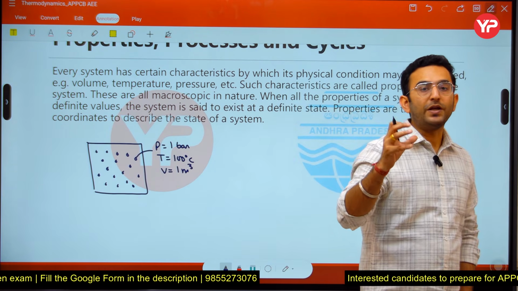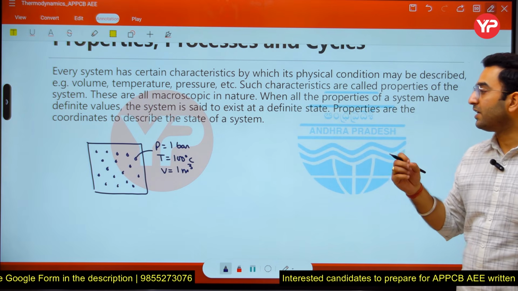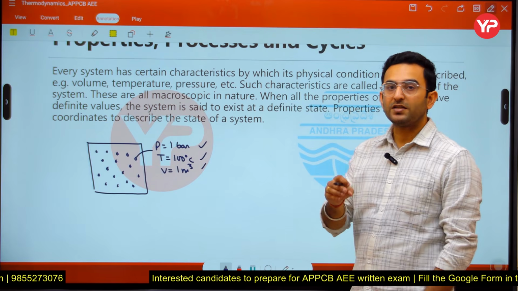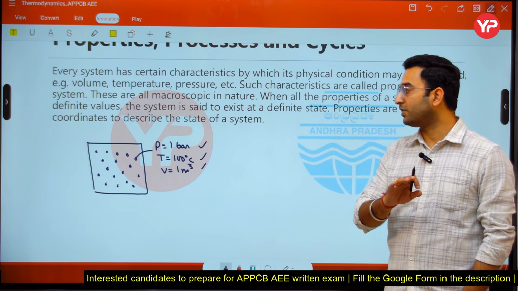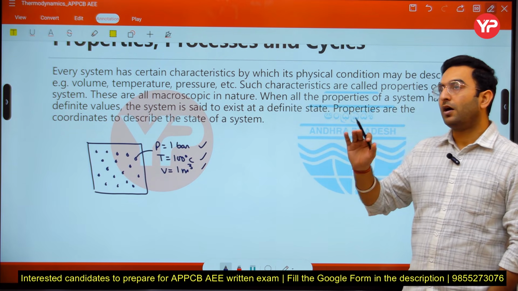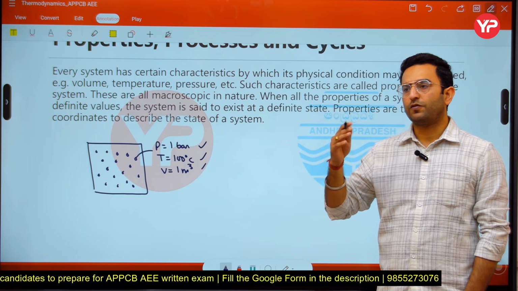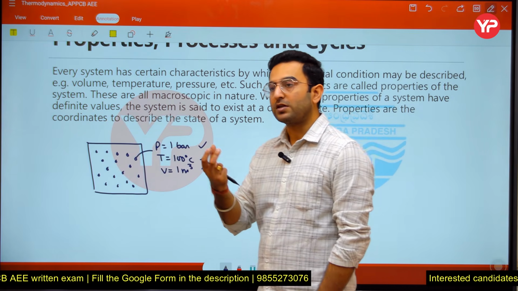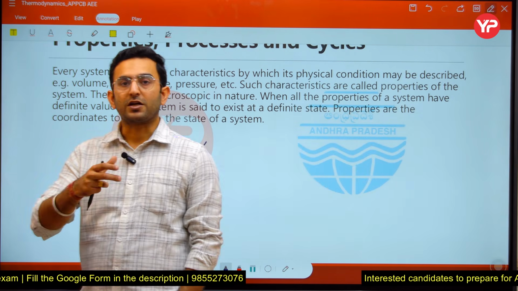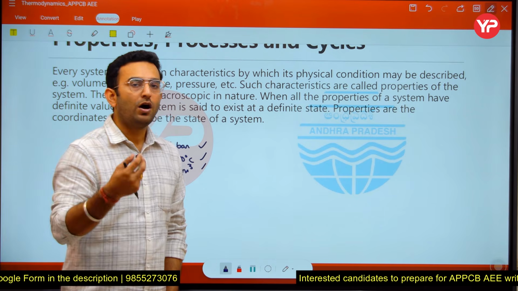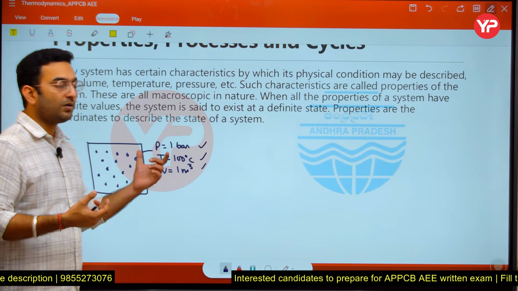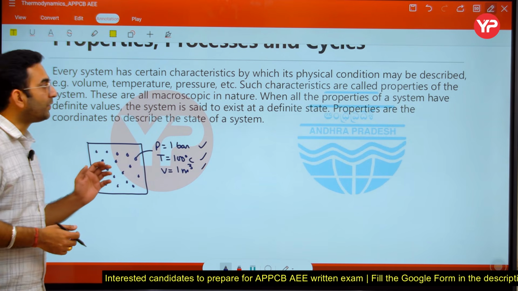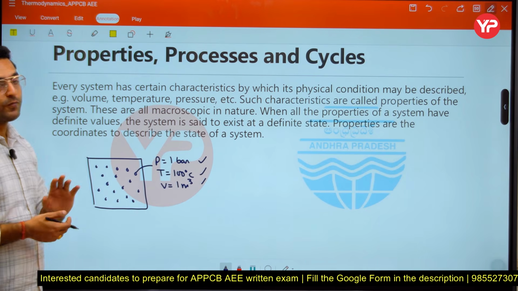Now what are these? Pressure, volume and temperature are the properties here. Properties basically define the characteristics of the system. Remember this. We also have different types of properties from the point of view of different subjects, for example Young modulus, bulk modulus, modulus of rigidity, thermal conductivity, thermal diffusivity and viscosity. Each of those terms defines the characteristics of the system.